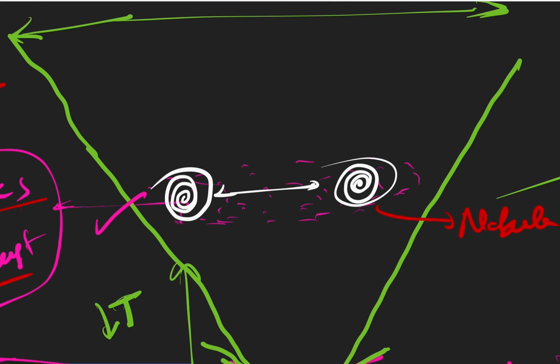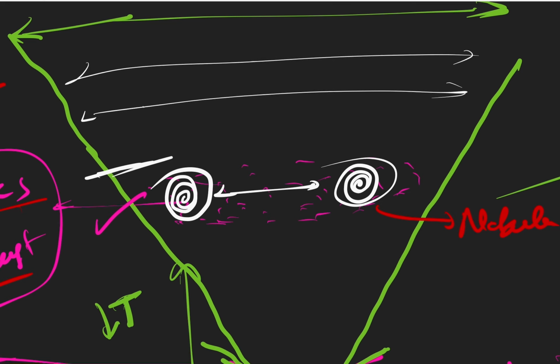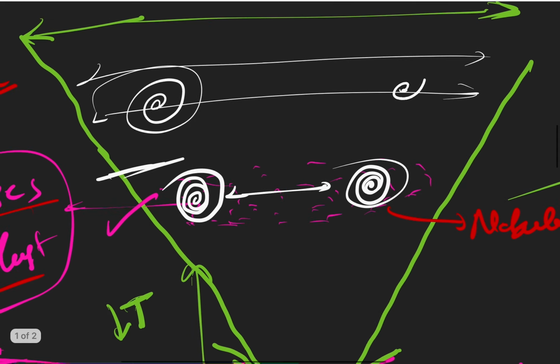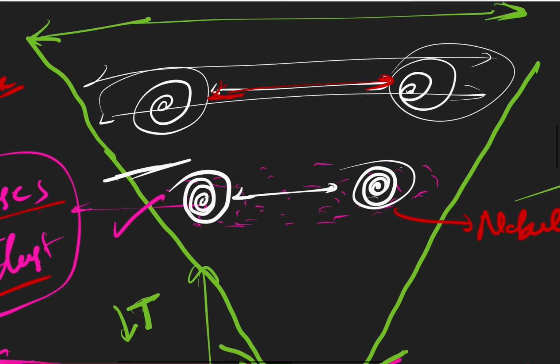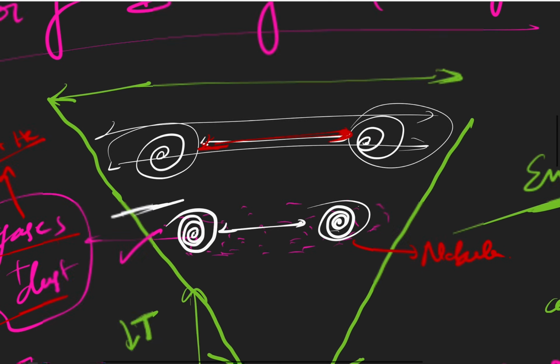Earlier when the universe was at this point, this was the position of these two galaxies. Now as the space expanded, you can see space is expanding continuously. Now the galaxies are also drifting away from each other. You can see that the distance between two galaxies has increased, and it is continuing to increase.